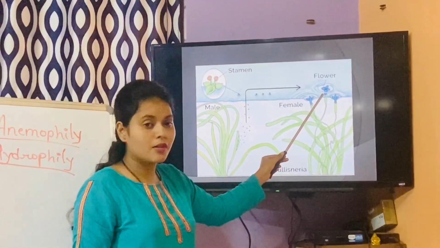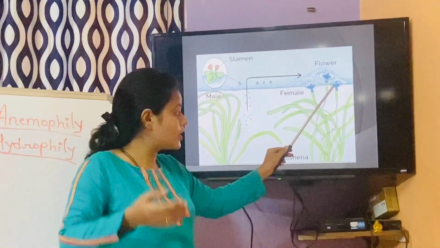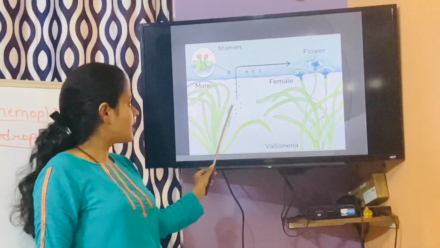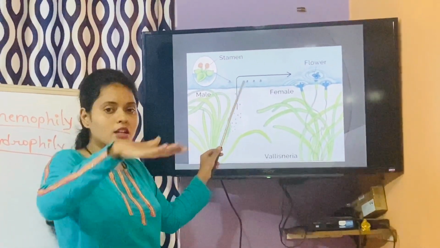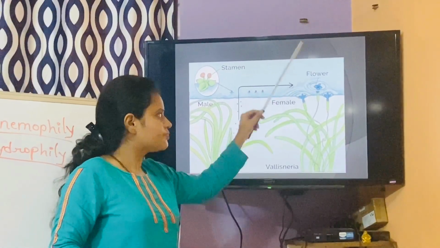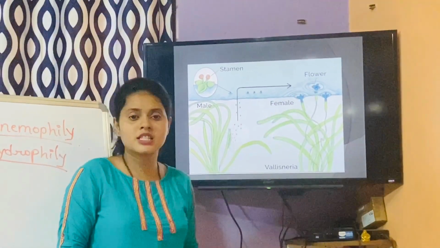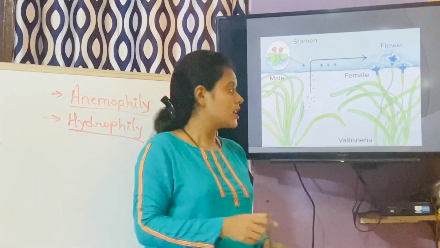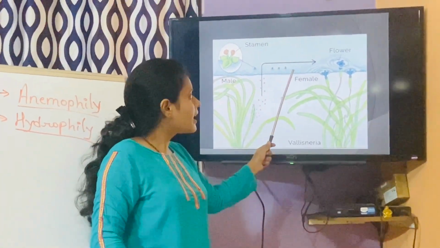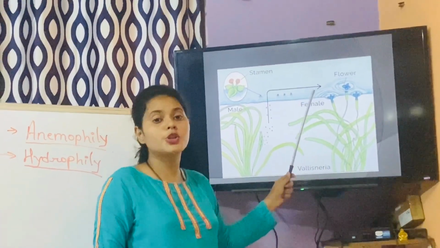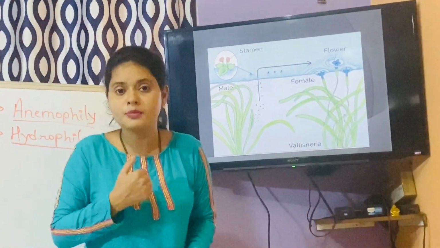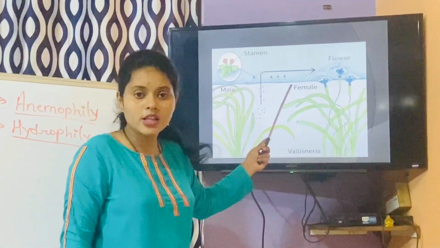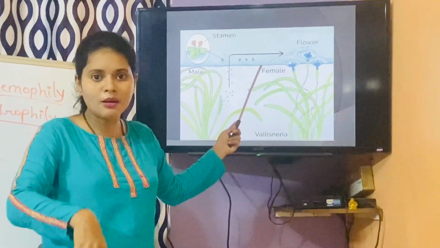The flowers are arising on the surface of the water via a long stalk. The female flower and male flower are releasing the pollens, and through water currents they are moving and landing on the stigma of the flower. Now here also there should be some requirements. The pollens which are going by the water currents should be waterproof. If pollens are getting wet because they are present in the water, then the pollens will come down, right?